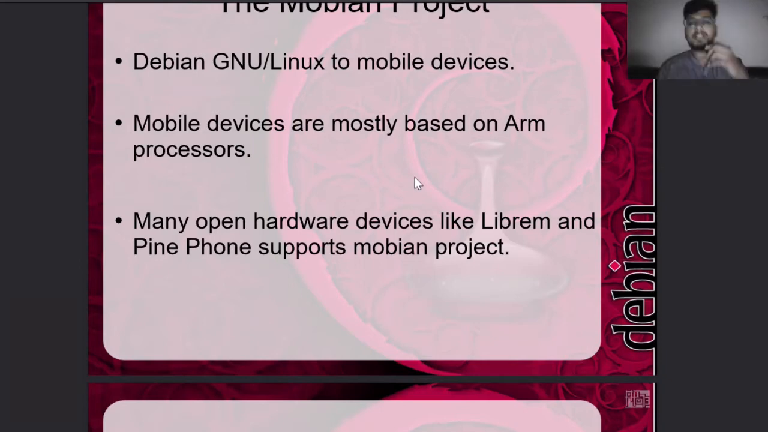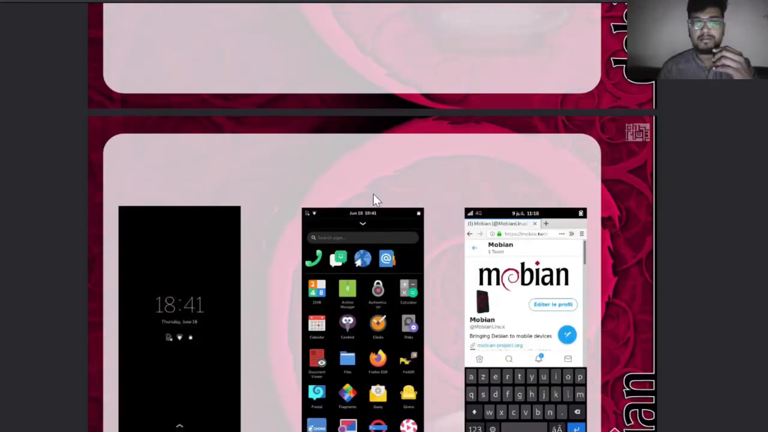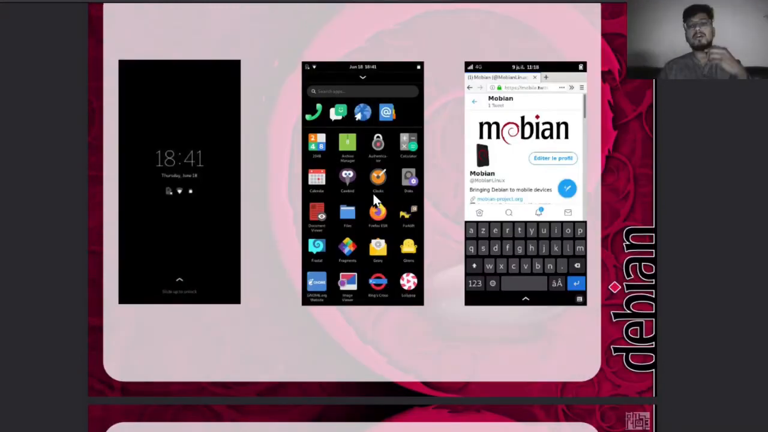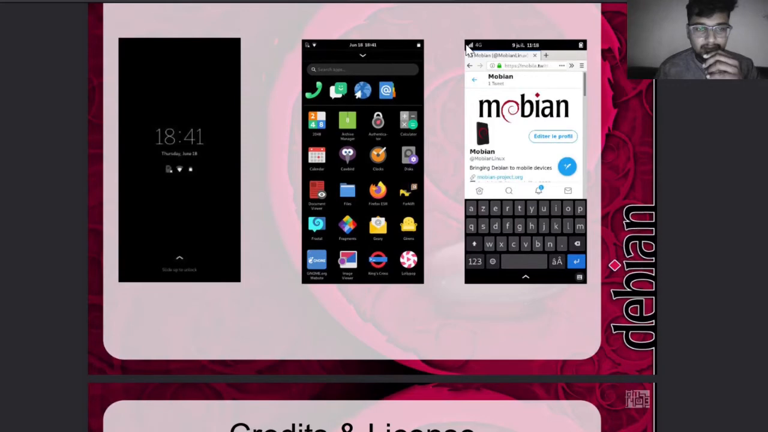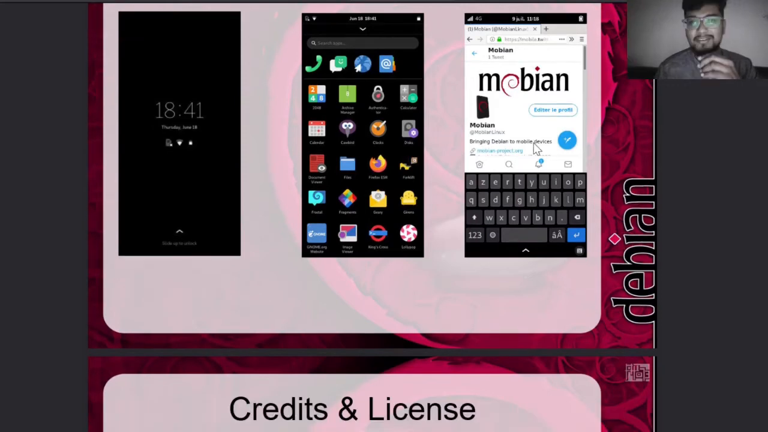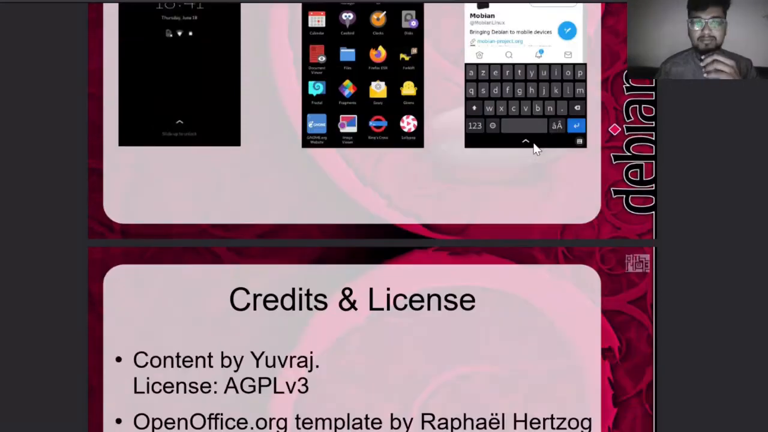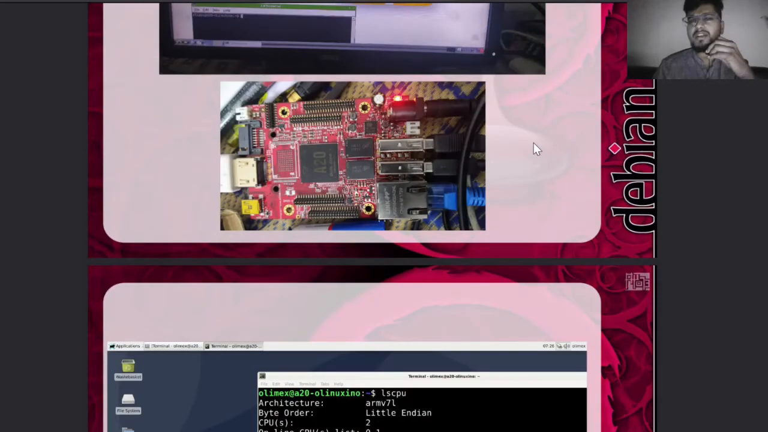I'll try to show a few pictures of Mobian. This is how the UI of Mobian looks. It just looks like the GNOME one. The lock screen, the home screen, and a browser open. The 4G bar, all these things are beautiful. So this is a quick presentation on why we should shift to Debian for ARM processors.